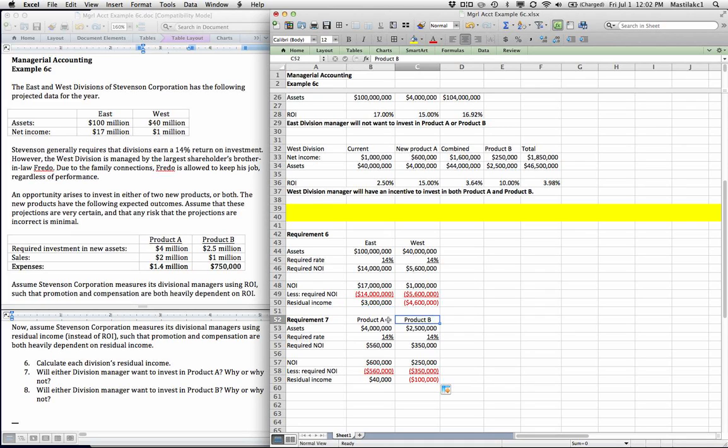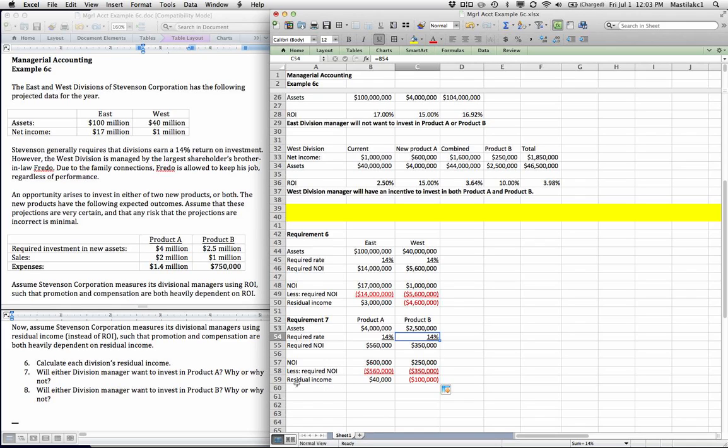If we look at product B, same thing. It earns less than a 14% return. It earns a 10% return. So any product that earns less than a 14% return is going to make your residual income worse. If you're the East Division manager, it's going to bring it down from 3 to 2.9. If you're the West Division manager, it's going to make your negative residual income even more negative. So it doesn't have this problem where it's better than what you're currently doing, so it'll make you better off, because the comparison built in here is whether it's better or worse than the 14%. So anything worse than 14% makes you worse off.